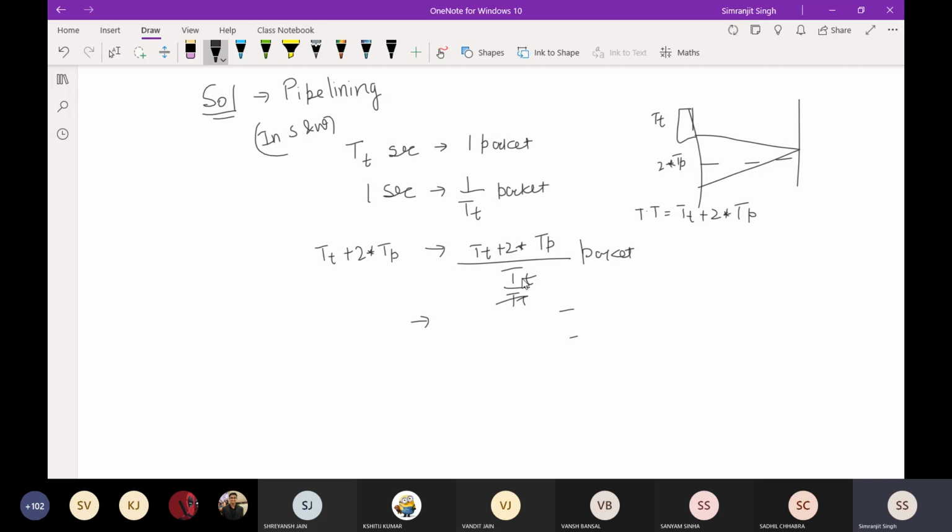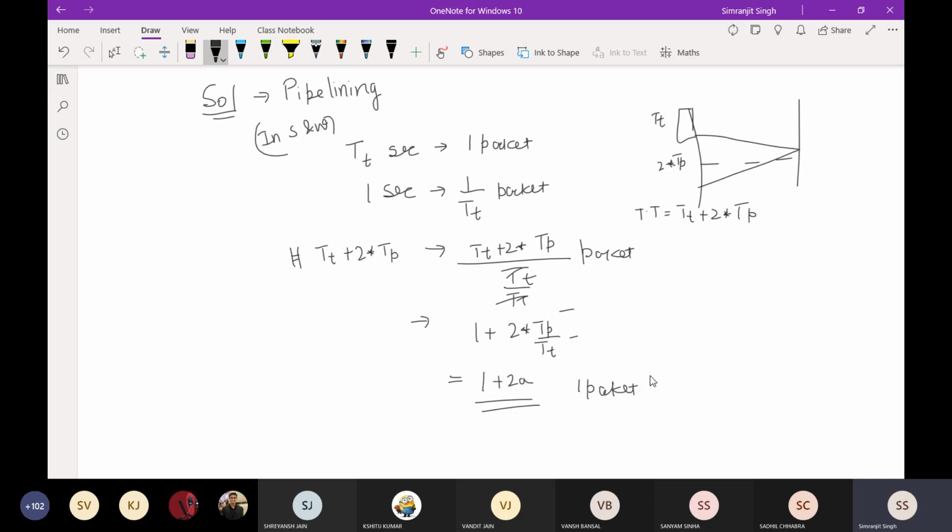So TT by TT will be 1, and 2 into TP by TT. I'm just dividing the numerator and denominator by TT, so you will get 1 plus 2a. So it is saying that in this amount of time, that is TT plus 2 into TP, you can transmit 1 plus 2a packets, but you are only transferring one packet.